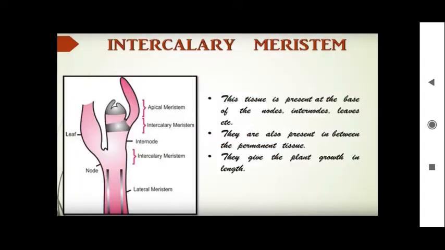Intercalary meristem is present in between the nodes. Nodes means the place where the branching starts, and the space between two nodes is called internodes. And the leaves, wherever the leaf starts, on all these places sideways branching is possible because of this intercalary meristem. Again, it also helps in the lengthwise growth of the plant. So this is all about the meristematic tissue.